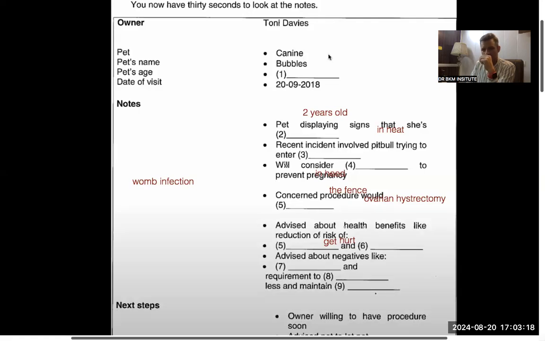Oh, absolutely. It's a common procedure. It sounds like there are a lot of positives, but what about the drawbacks? Will she change at all? Her metabolism will likely slow down after she's spayed, so you'll need to feed her less and keep up or gradually increase her exercise routine. Okay, if you think it would.